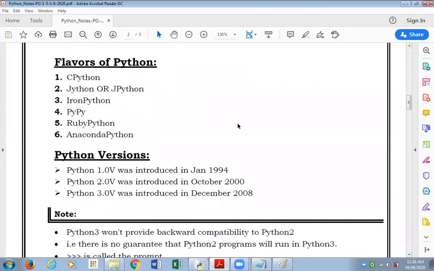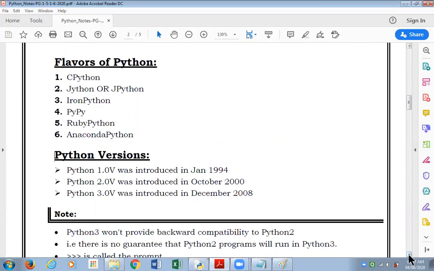I'm now sharing with you flavors of Python: CPython, JPython, IronPython, PyPy, Ruby Python, Anaconda Python. These are various other versions of Python available in the market, or you can download them from the net.